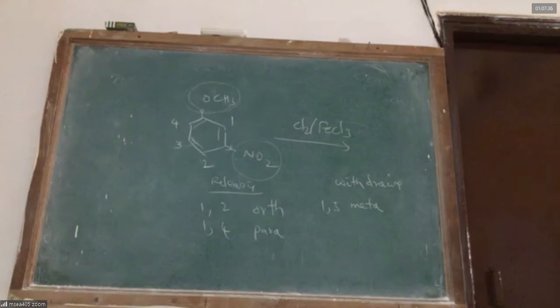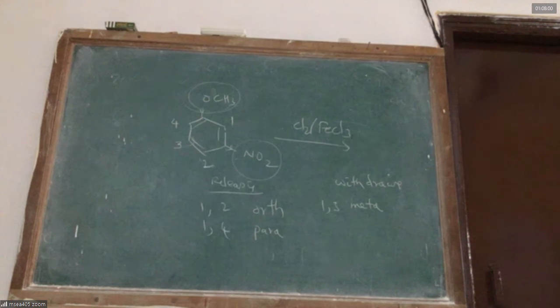Therefore, incoming chloro will come to position 2, not 1 and 4, because 1 and 4 are causing steric hindrance. The position 1 is between two big groups. Cl cannot get adjusted there. The methoxy group is directing the chlorine either to go to position 1, 4 or 2. Of these, 2 is preferred.